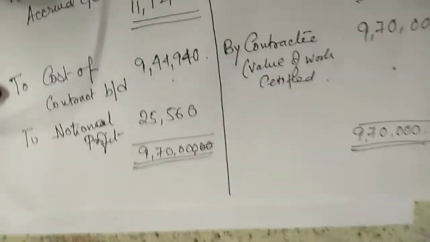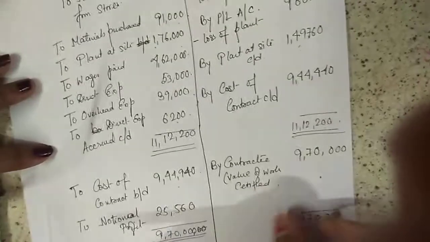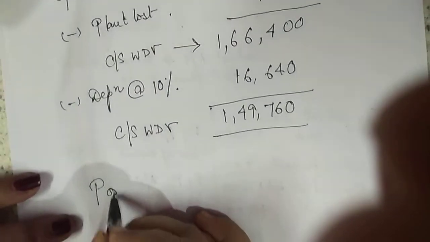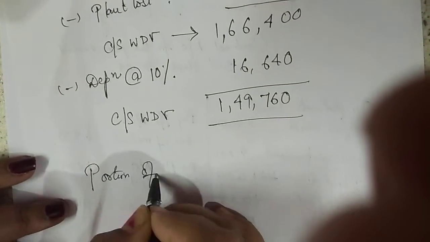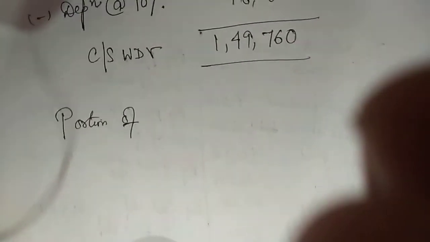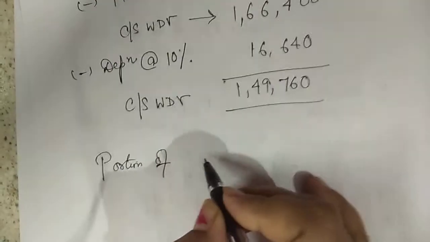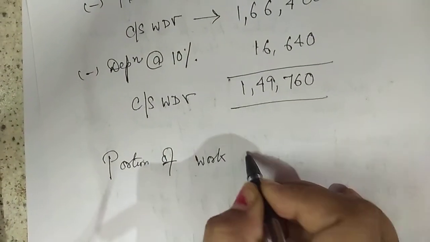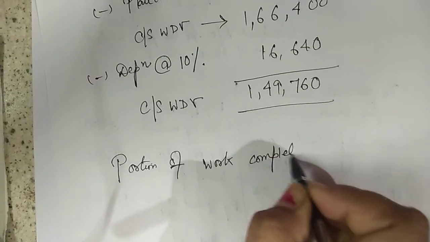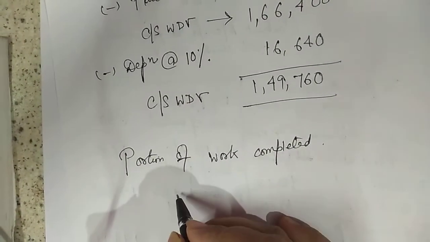Next is finding out the portion of work completed. How do you find out the portion of work completed?